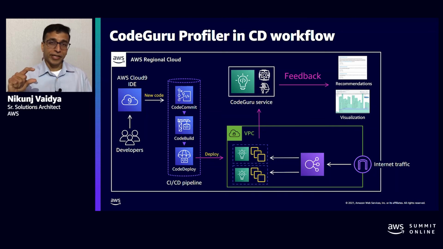And even more interesting is the feedback is visualized in the flame graph model. Your application's runtime structure will be visualized in the flame graph model from CPU latency characteristics perspective. So it will show you the cascading function calls happening within your application, and for each of these functions, the amount of CPU or what kind of latency it is utilizing, all of those will be shown in a visual way.